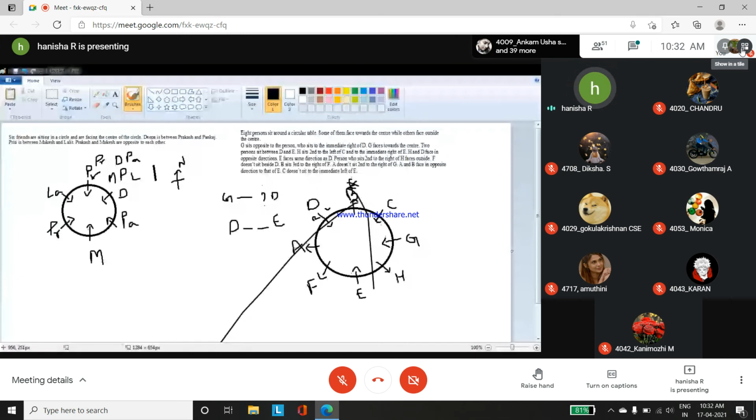It's a bit confusing. It will take time for you to solve, because they didn't even mention how many people are facing inside, how many people are facing outside. Just by taking some possibilities, I've cracked this question. Doubts? I hope you guys will have doubts. Doubts on this question? Everyone clear?